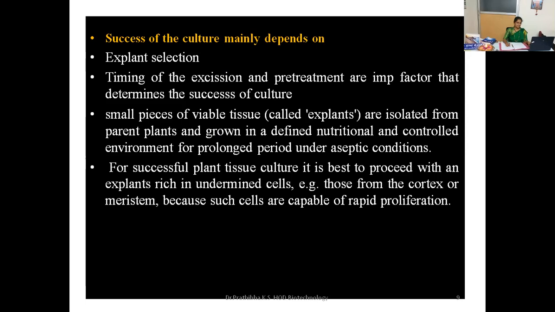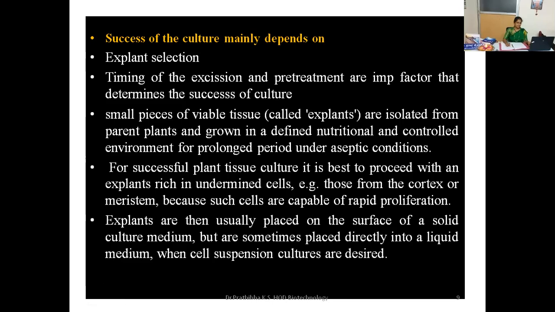Okay, and further here, for successful plant tissue culture, it is best to proceed with an explant with undetermined cells, for example, those from the cortex or meristem, because such cells are capable of rapid proliferation.